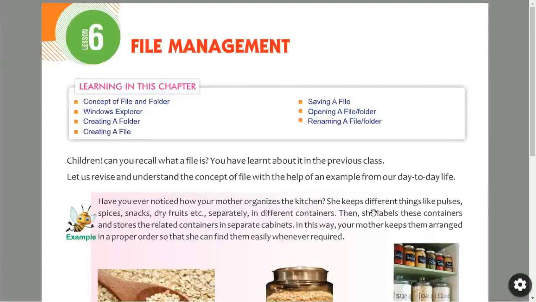Hello students, today we will begin a new chapter, that is lesson number 6, file management. So first of all we will see what are the points we are going to cover in this lesson, that is learning in this chapter.